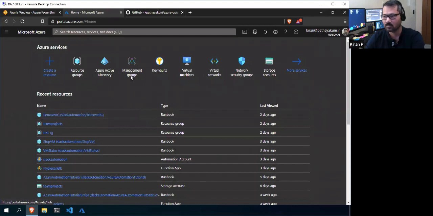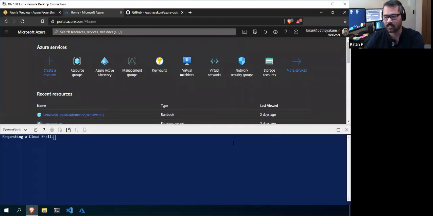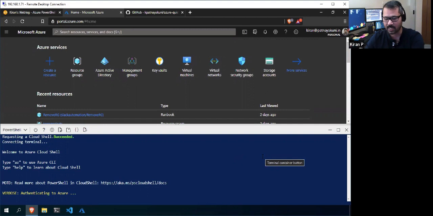This is my Azure portal, where you can see a Cloud Shell icon next to the search bar. If you click here, it will open the Cloud Shell. Since I've already logged in and my Azure Cloud Shell is already initialized, it is taking me to the Cloud Shell directly.